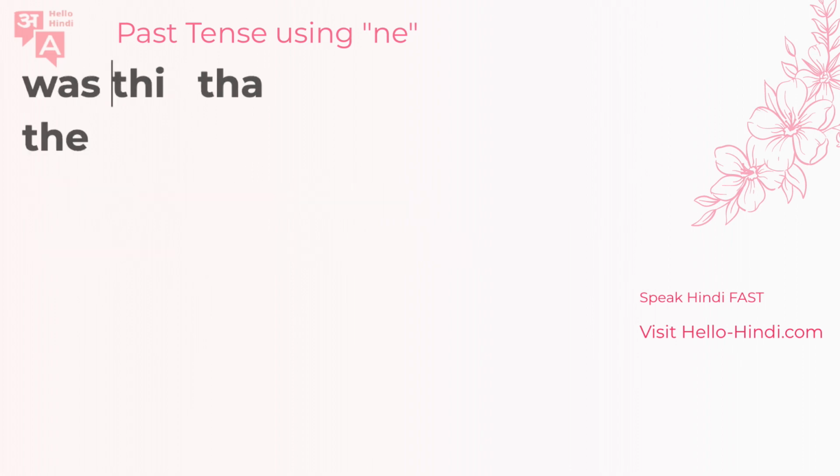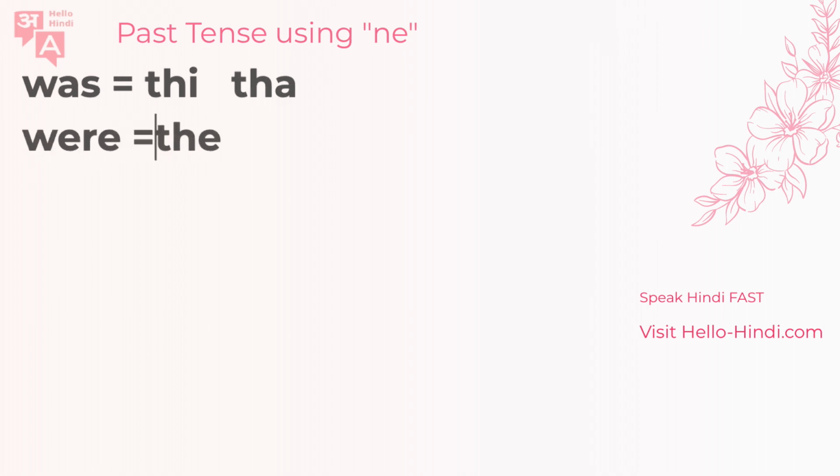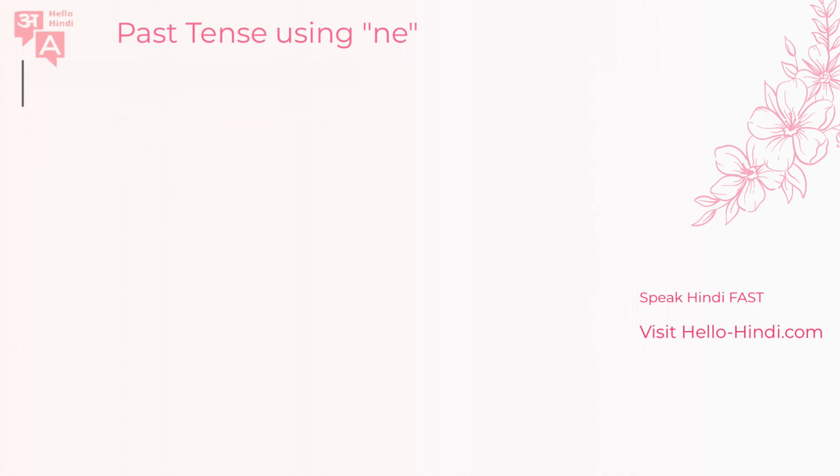Okay, so to summarize, was means thi or tha, and then were will mean the. Okay, obviously this is not the, this is the. So was and were are like this.